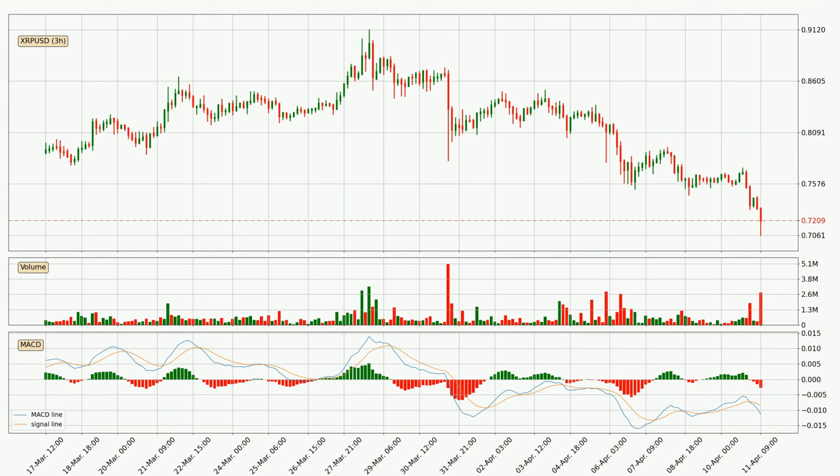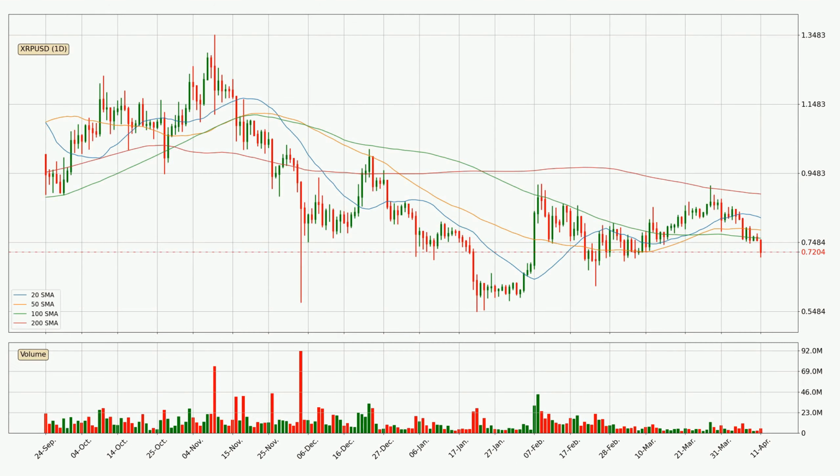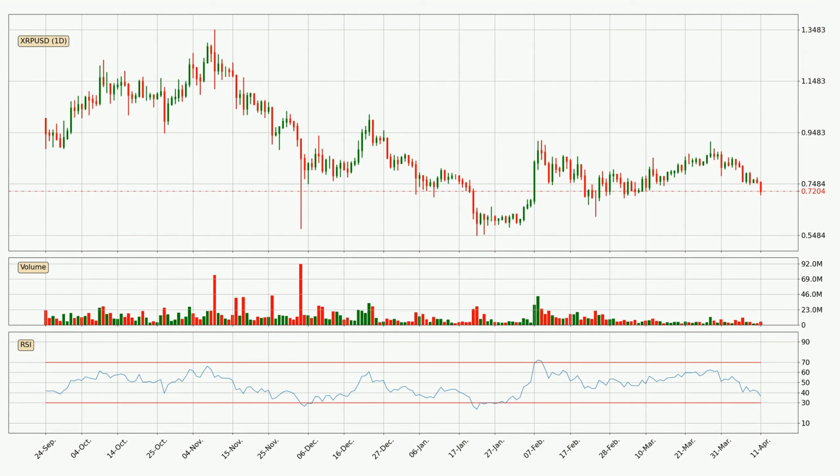Moving to the daily simple moving averages, for this time interval, the current price is below all of the simple moving averages, which looks bearish, and you should keep an eye on the closest SMA. The 100 SMA will play as resistance, or the price will peak above the current price, which is around 76.0 cents.